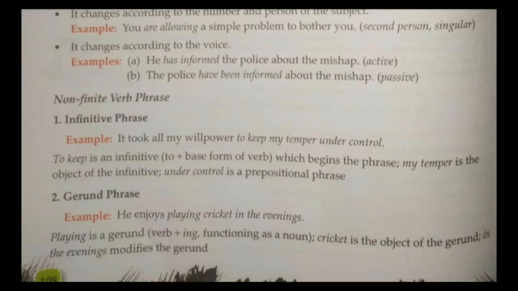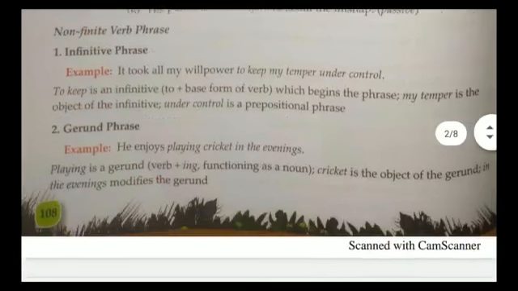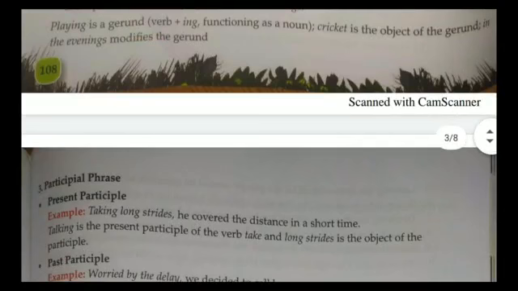Okay, gerund phrase. A gerund is a word which acts as a noun. So what will a gerund phrase be? He enjoys playing. Enjoys what? Enjoys playing. Here we can say playing is a gerund, and from there to the end we can say it is a gerund phrase. Playing is a gerund because it is verb plus ing and functioning as a noun, and cricket is the object of the gerund, right? And in the evening modifies the gerund, and hence we can say this is a gerund phrase.